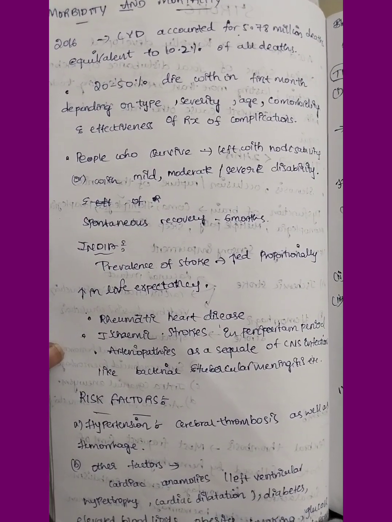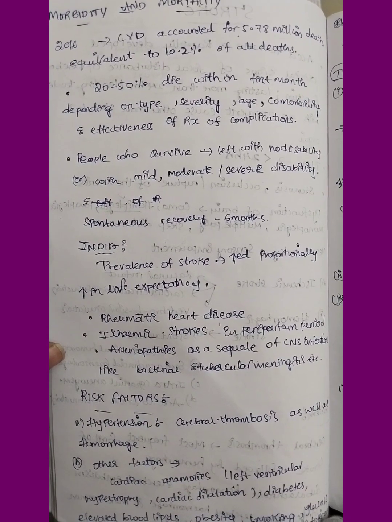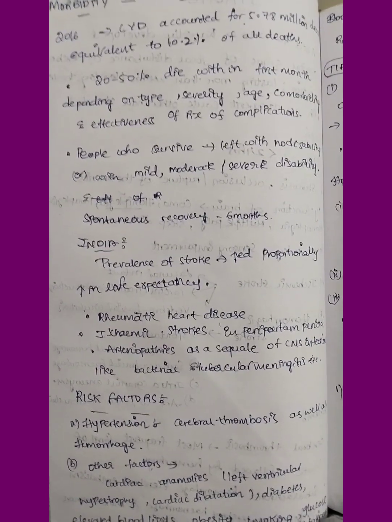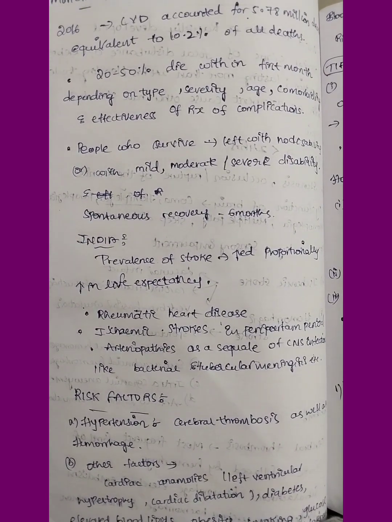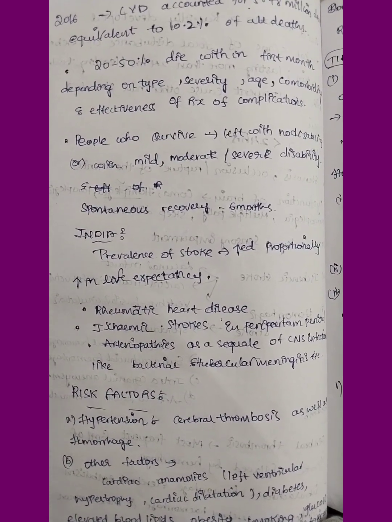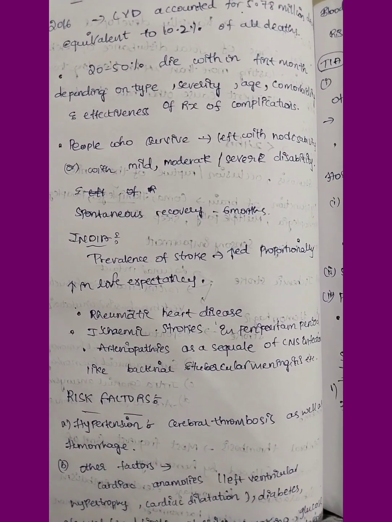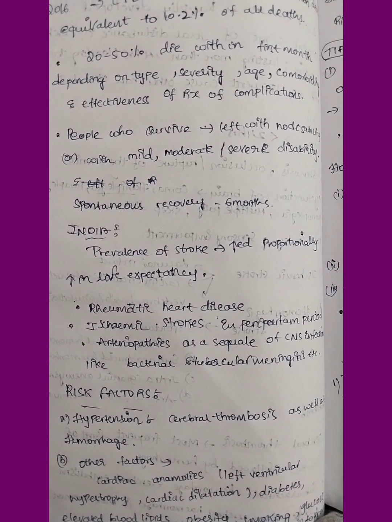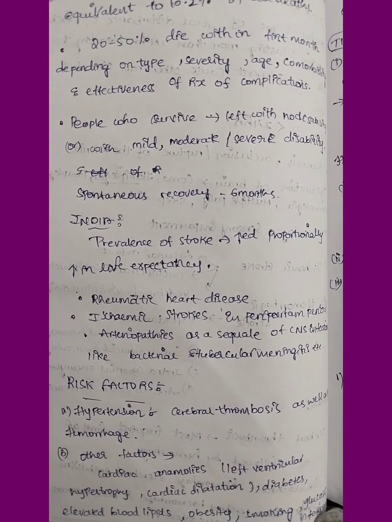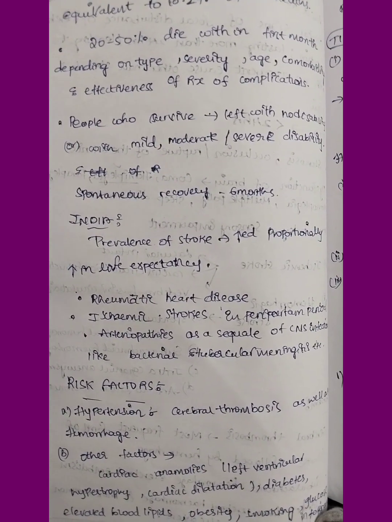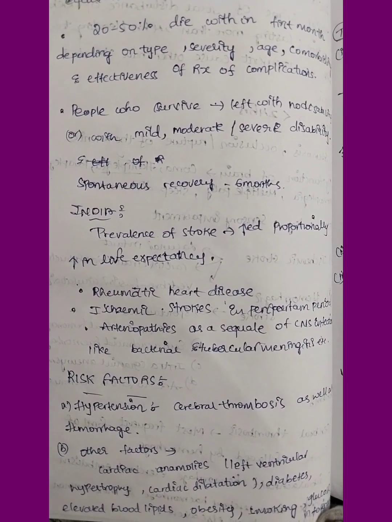20 to 50% die in the first month, depending upon type, severity, age, comorbidity and effectiveness of treatment of complications. They die because of severity, age, or comorbidity associated with stroke, like diabetes, cardiovascular disease, smoking, or hypertension. People who survive may also be left with lifelong disability, mild, moderate or severe. It may be monoplegia or hemiplegia, and sometimes there will be complete palsy.